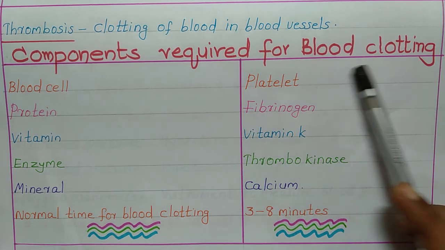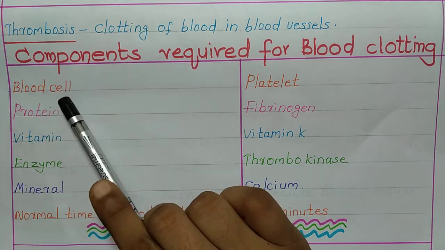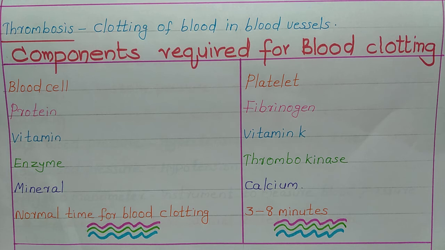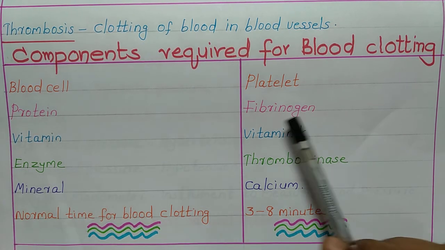Components required for blood clotting. There are some factors required for blood clotting. Let's see the factors. The blood cell which is needed for blood clotting is platelet, and the protein is fibrinogen.